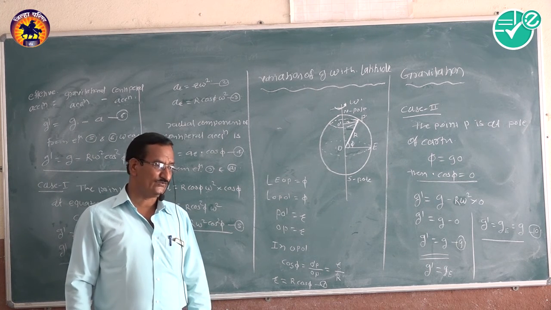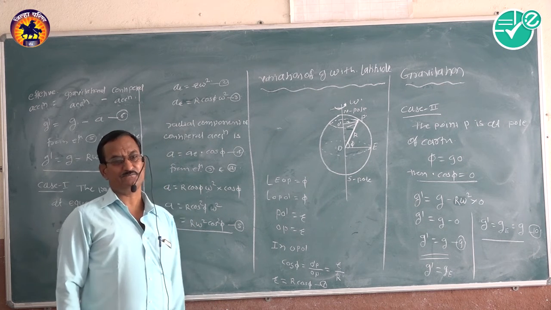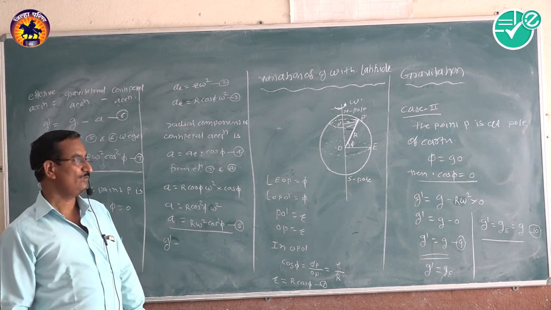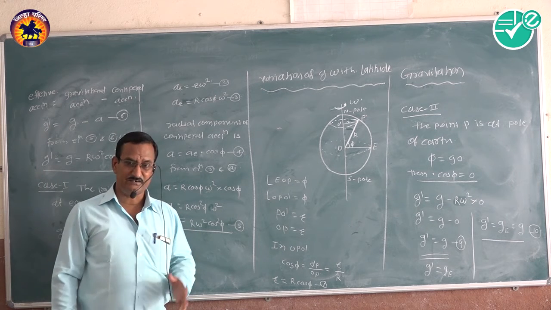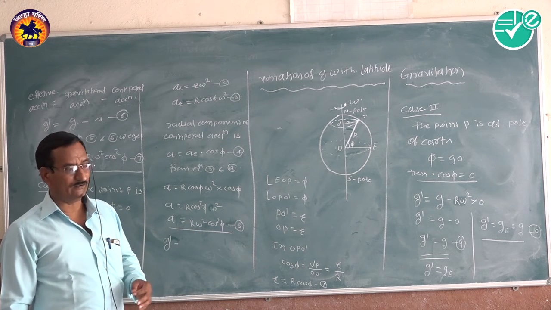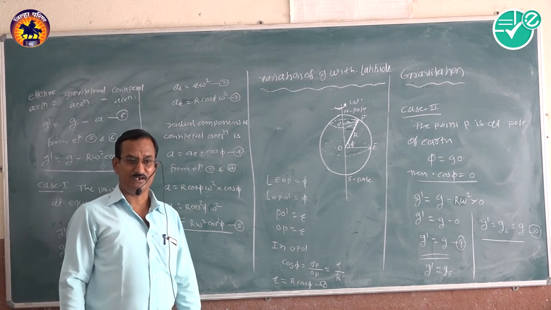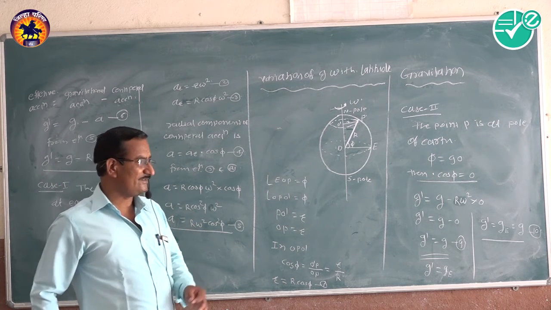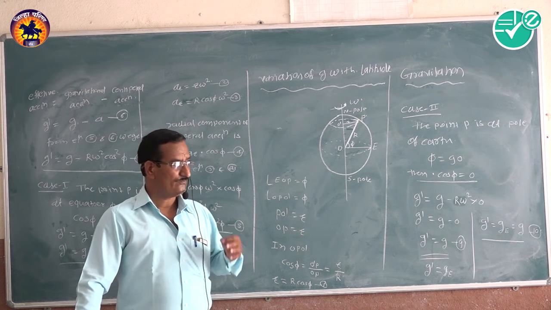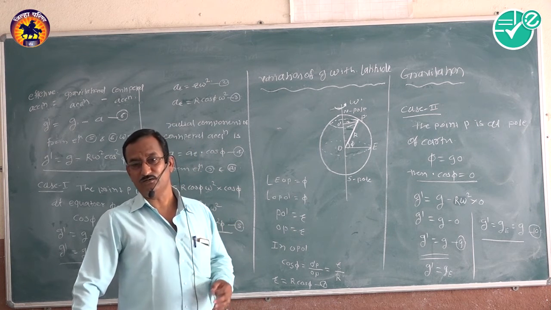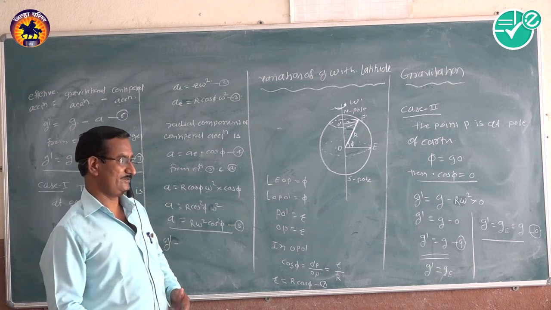For projection of a satellite, three types of velocities are necessary: first, critical velocity; second, horizontal velocity; and third, escape velocity. These three velocities are required for fixation of the orbit of the satellite around the earth.